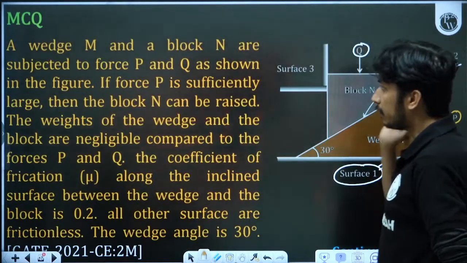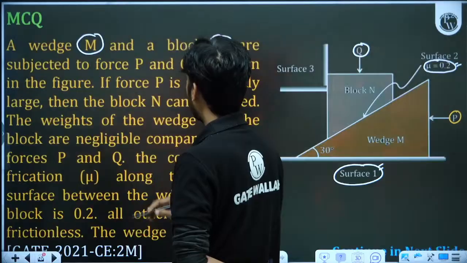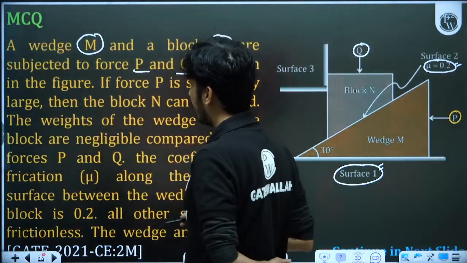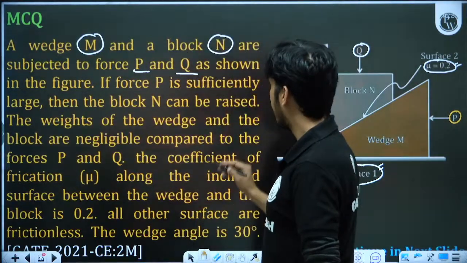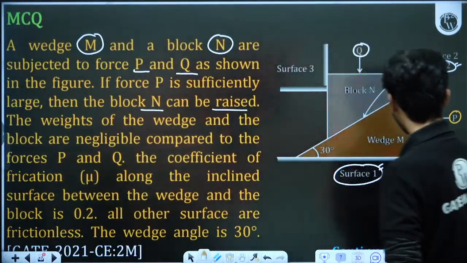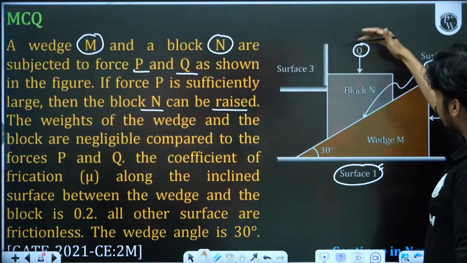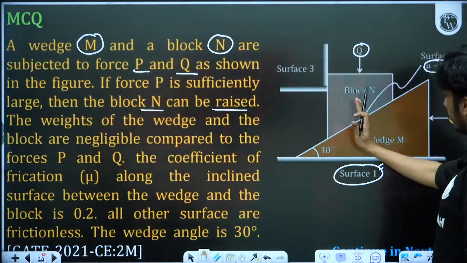Okay. So wedge M and block N are in contact, subjected to force P and Q as shown in the figure. Block N can be raised. Yes, if we apply P, this block N will be raised. But if Q is more, this block N will go down and this wedge will go back.